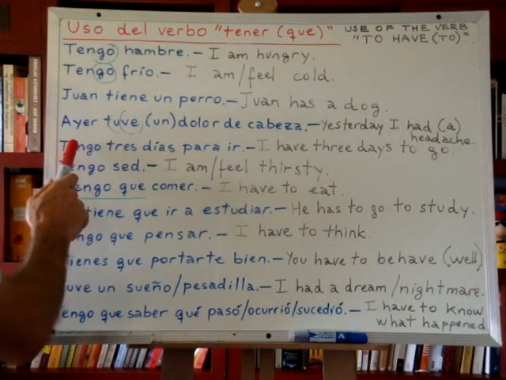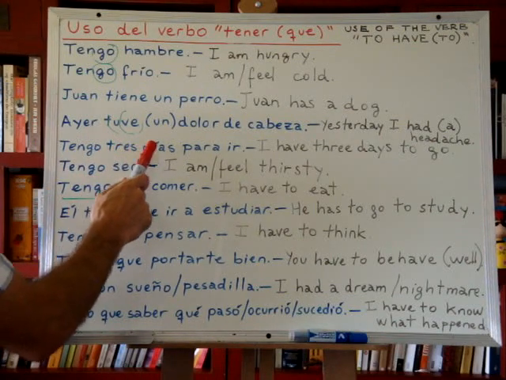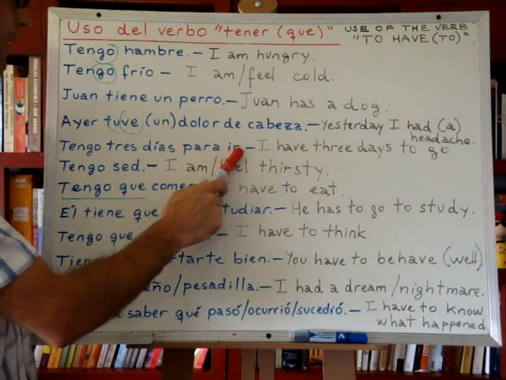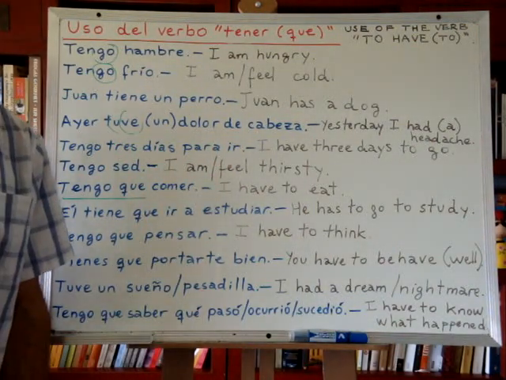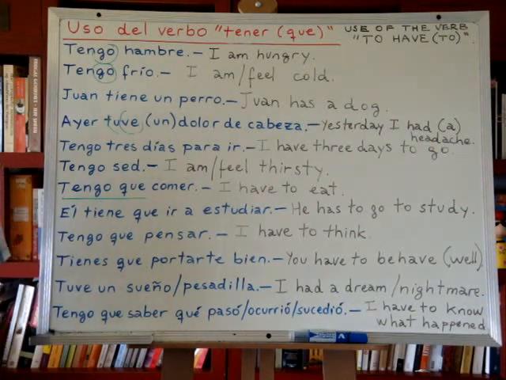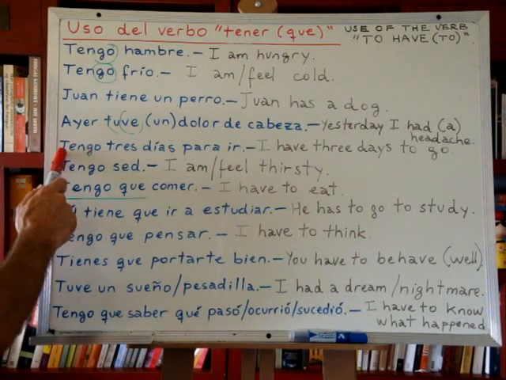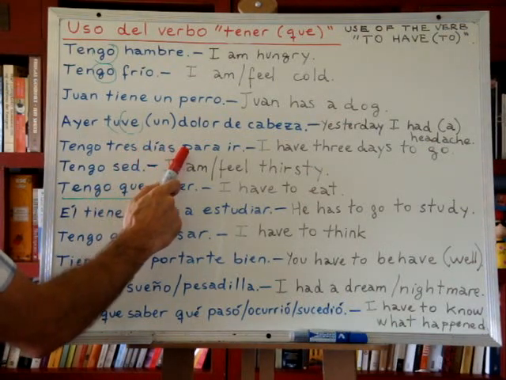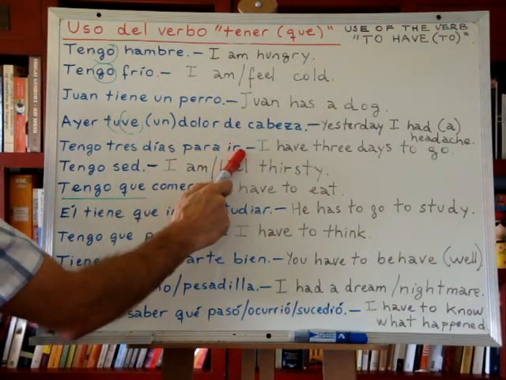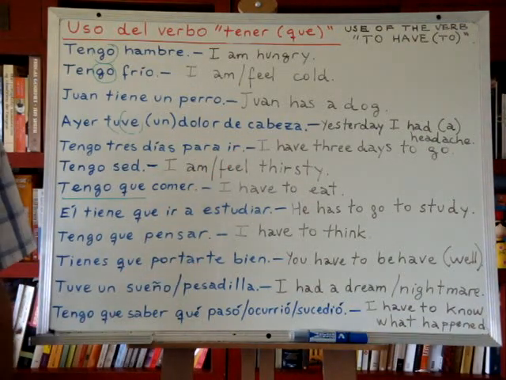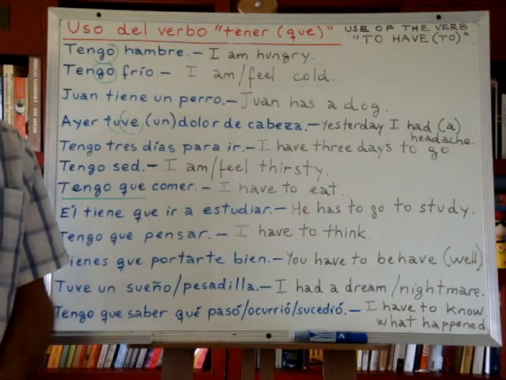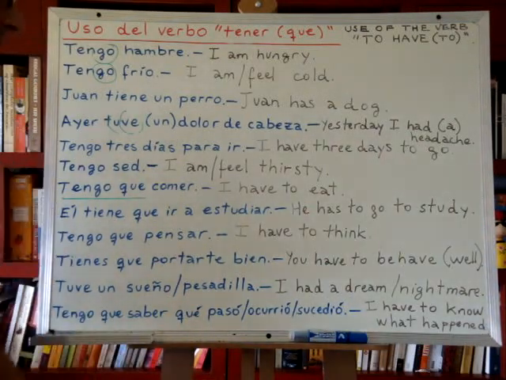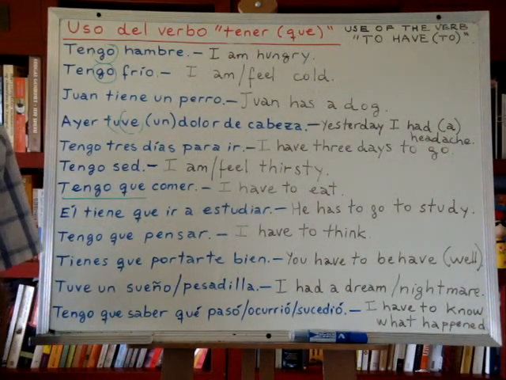Okay. Tengo 3 días para ir. This means I have 3 days to go. So where is the word I, the subject pronoun I? Where is it? In Spanish, we are omitting the subject pronoun, okay?